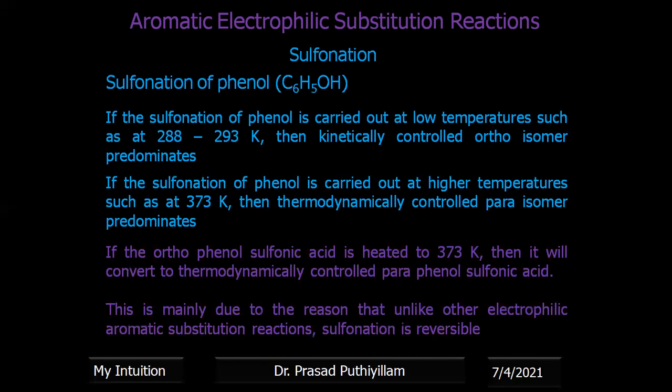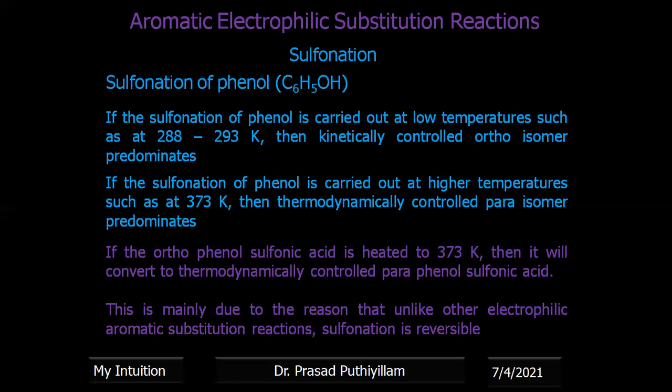Now, the sulfonation of phenol, you can write down the reaction. If sulfonation of phenol is carried out at low temperatures, such as around 288 to 293 Kelvin, that means around 15 to 20 degrees Celsius, we call it a kinetically controlled reaction, and the ortho isomer is obtained.